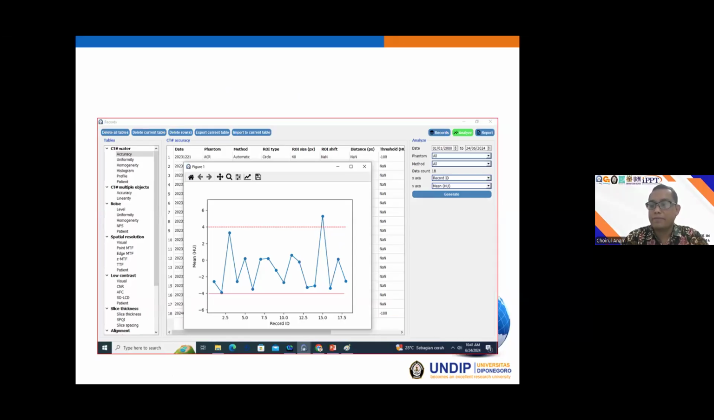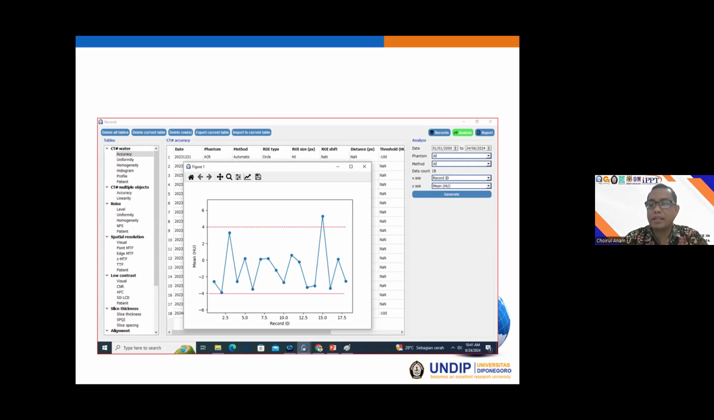Actually, each parameter has its own database. For example, this database is for the CT number accuracy, CT number uniformity, and so on: CT number of multiple objects, accuracy, linearity, noise level, uniformity, NPS, and so on. In this case, we only measure the CT number accuracy of the water. We have the data, and our data can be exported, for example, to Excel for analysis.